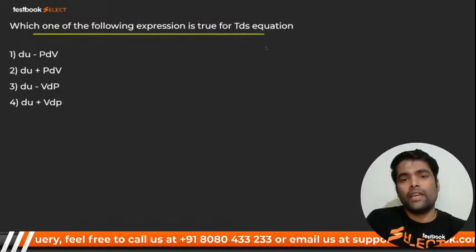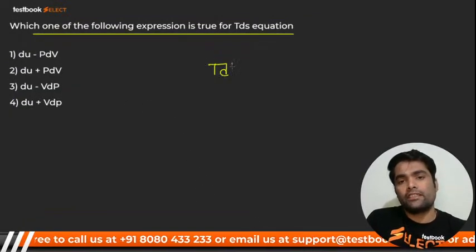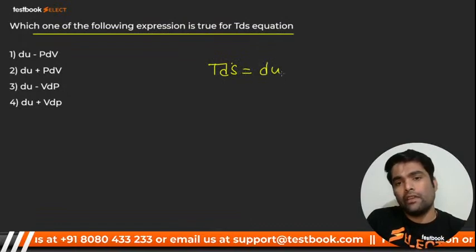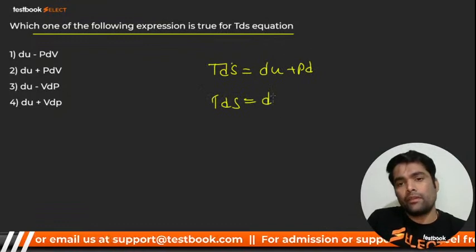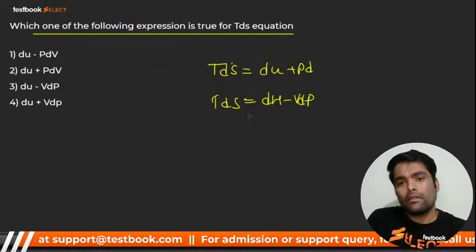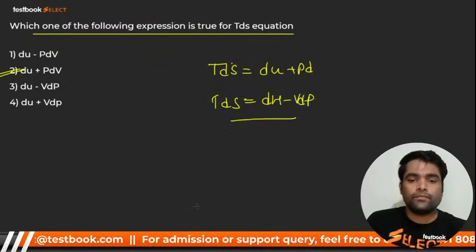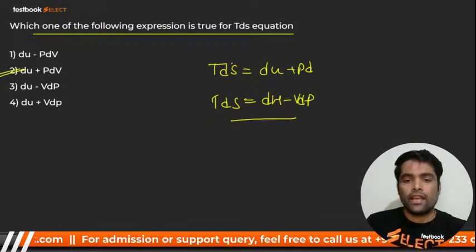Which one of the following expressions is true for TdS? TdS is equal to dU plus PdV, and TdS is equal to dH minus VdP. Here I go for next.